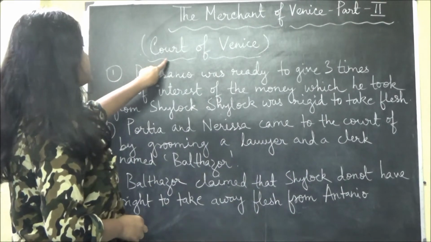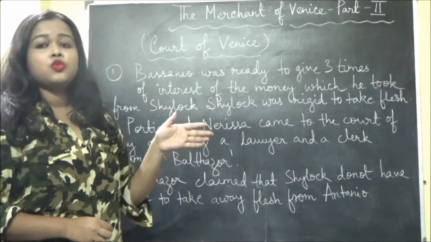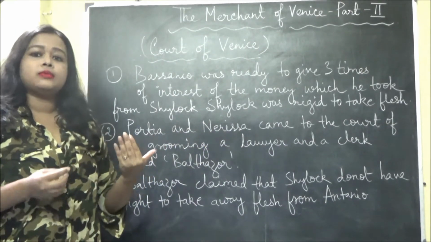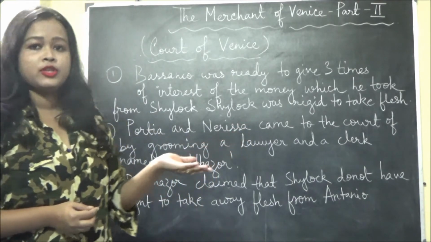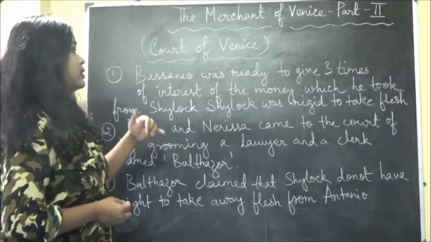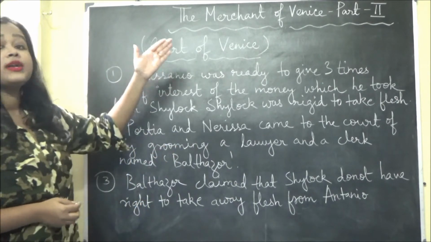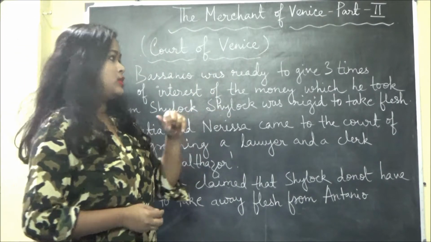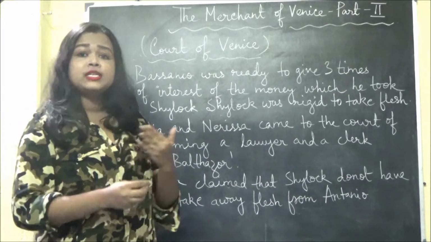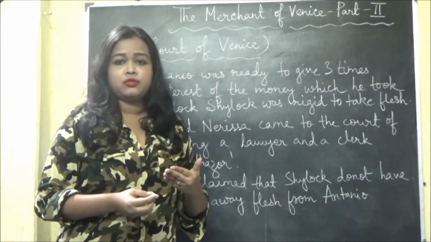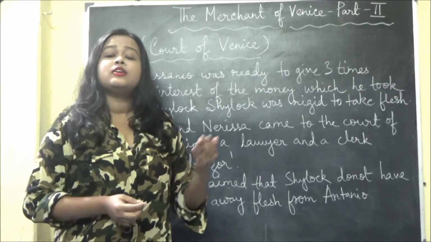Now I will discuss the court of Venice, the court of justice. Antonio was taken by Shylock to take away the flesh. In this phase, I will discuss what happened in the court of Venice. Bassanio was ready to give three times the money, three times the interest which he took from Shylock.